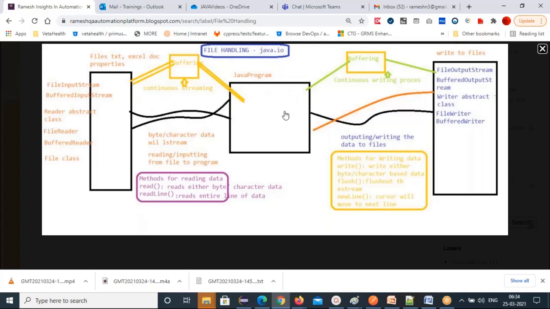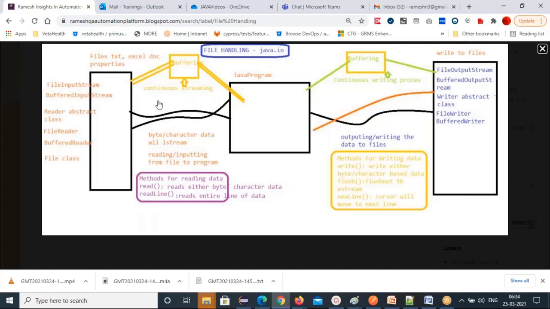Suppose you have data in your program. That data you need to write to the files. How can you write to the files? That's another scenario. And also, how to write data from one file to another file. So these are the different scenarios you can draw from file handling. All these file handling classes are available in the java.io package.